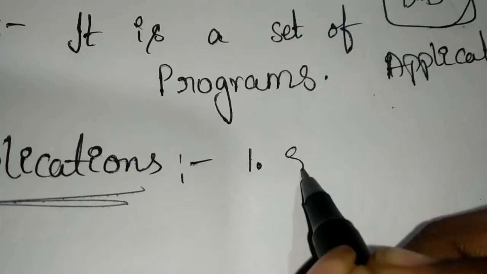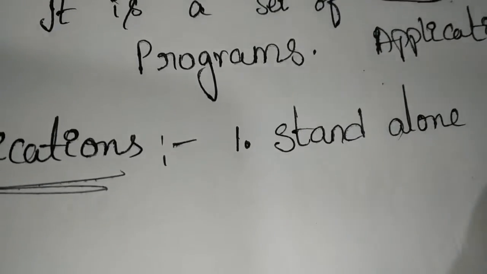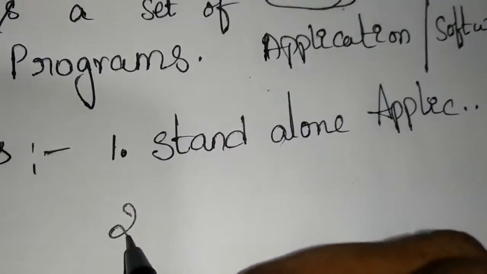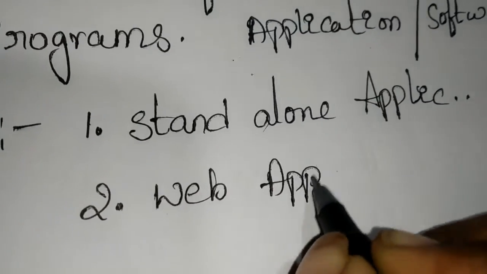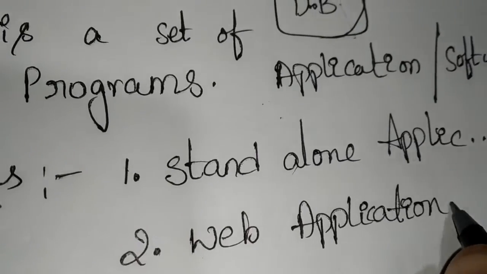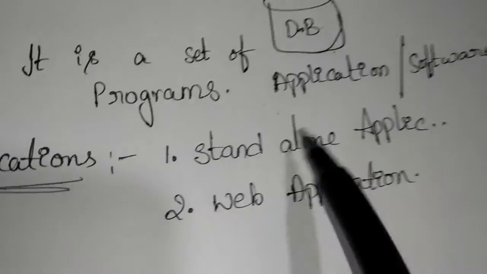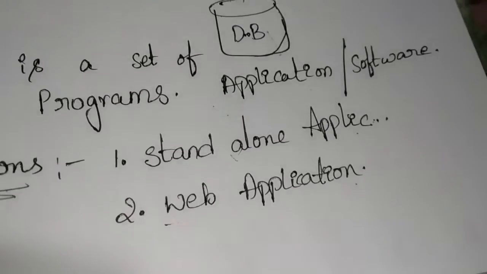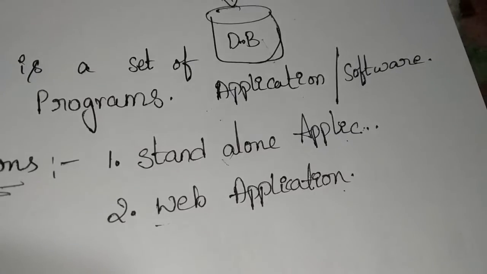The first one is standalone applications, and the second one is web applications. First, the standalone application.